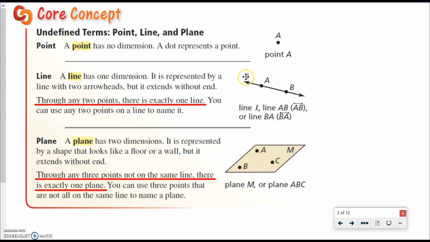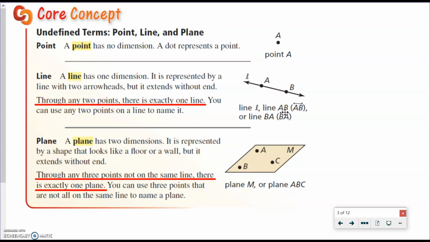Then we have this little lowercase l here. Sometimes when this is not associated with a point and it's at the end of a line, we can just call it line L with that lowercase l. We can also name this line AB with the words line AB, or we can name it line AB with the notation over the top, the line notation. So it just looks like a line with 2 arrows on the ends. Or we can call it line BA or line BA this way.